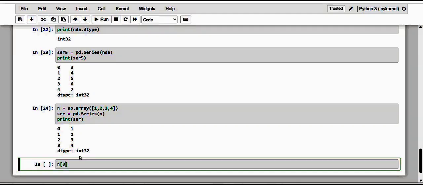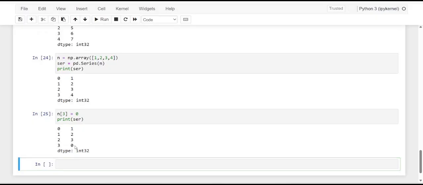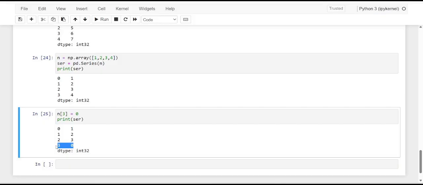If I change this to 0 and want to know what happens in the series, see here, see the exact value. The corresponding values in the series itself will be varied. So the same goes for everything. Of course, by varying the values within the series, the corresponding value in the NumPy array will be varied at the same time.